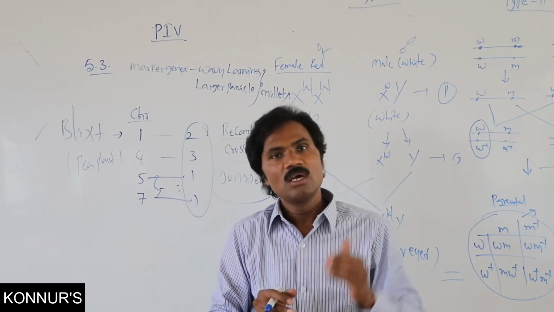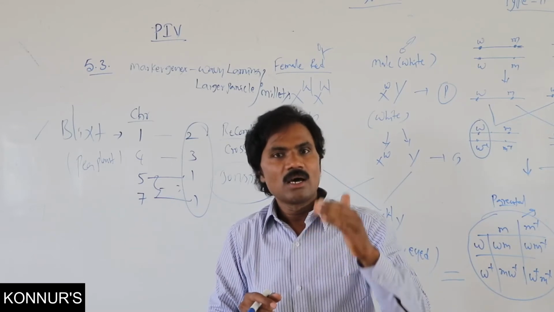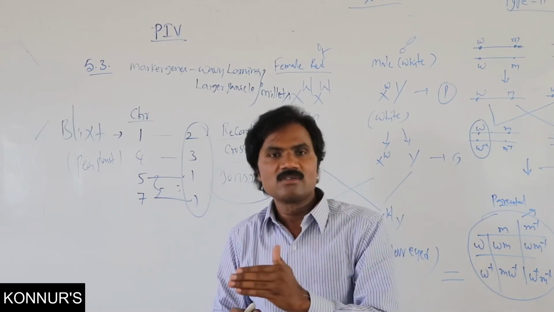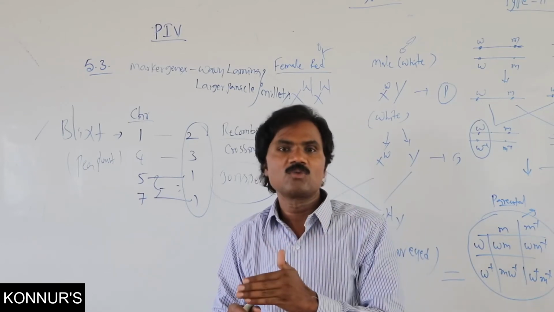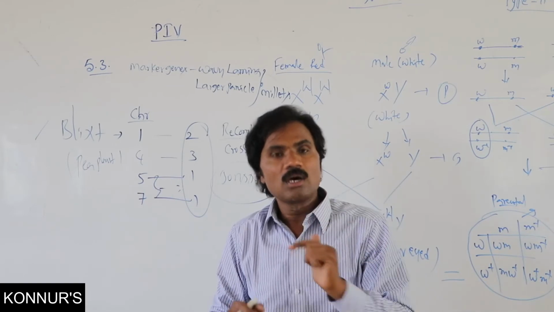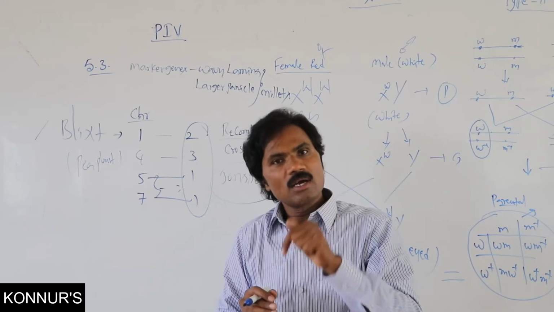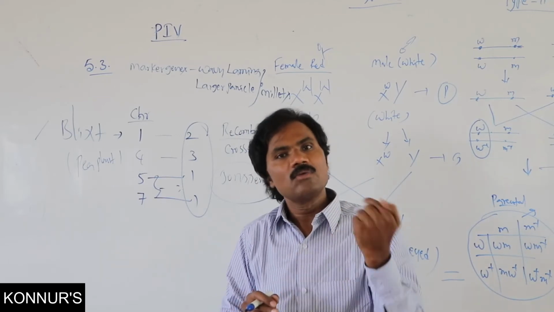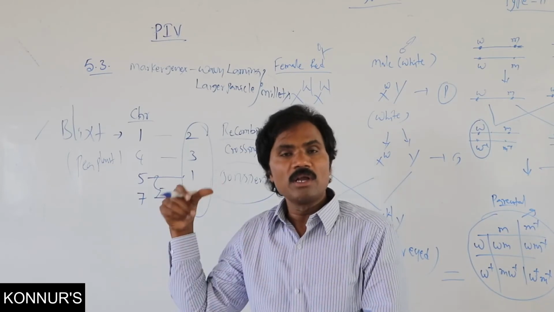Apart from this, genes can transfer from father to grandson through daughter, and similarly from mother to daughter's son. These are related to recombinants.